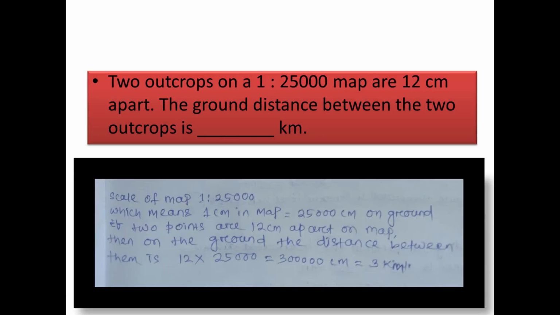Next question, two outcrops on a 1:25,000 map are 12 cm apart. The ground distance between the two outcrops is dash kilometer. Now see, in a map of scale 1:25,000, it means that if 2 points are 1 cm apart in the map, then they are 25,000 centimeter away from each other on the ground. So if 2 points are 12 cm apart on the map, then on the ground the distance will be 12 into 25,000. That is 3 kilometers.